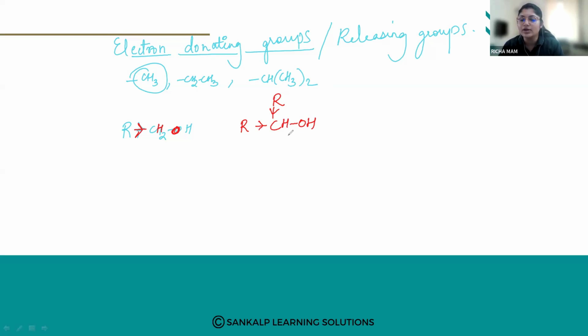So what will happen? The electron density goes on decreasing. Suppose one more electron donating group is attached to the alcohol. You can see that again it will decrease. So as you increase the electron donating groups on the alcohol, what is happening? The electron density is increasing on the oxygen. As a result, the polarity of the oxygen goes on decreasing.